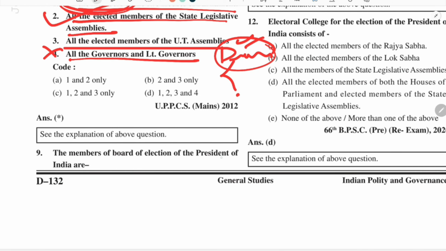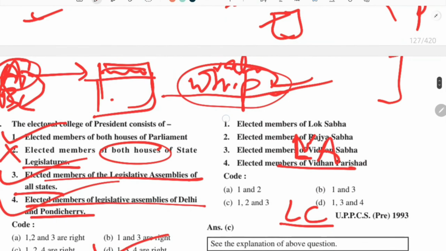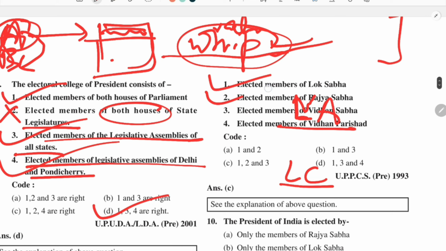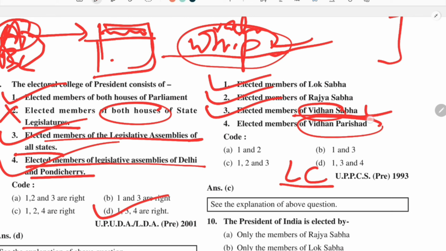The members of the electoral college for the president of India are elected members of Lok Sabha, elected members of Rajya Sabha, elected members of Vidhan Sabha. Do not be confused by the word Vidhan Sabha. Vidhan means law, so this is the legislative assembly, and Parishad is the legislative council. The Hindi meaning of council is Parishad, Vidhan Parishad. So this is not included, as I told you that the second house is not included. The answer here comes to be C.